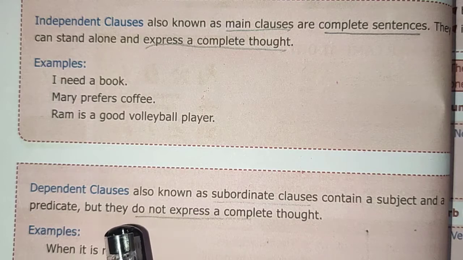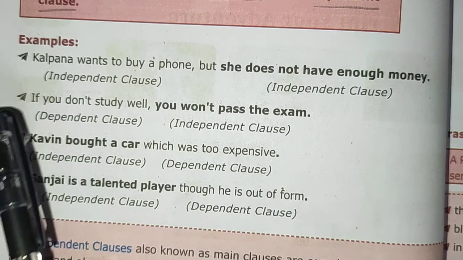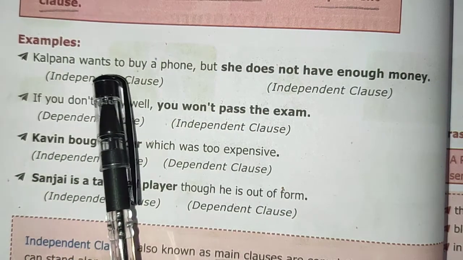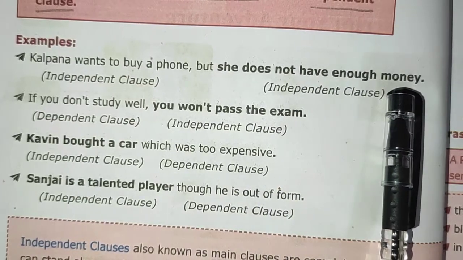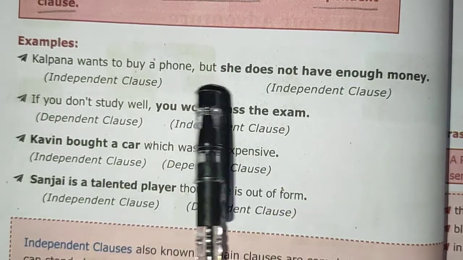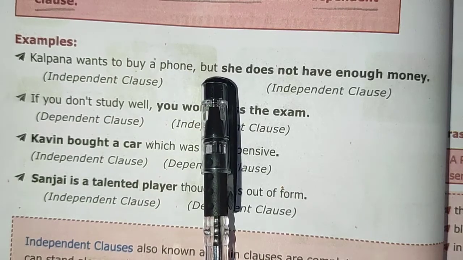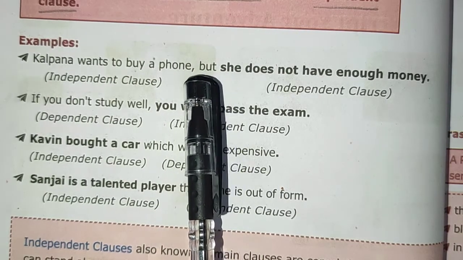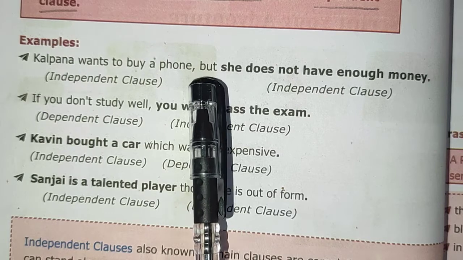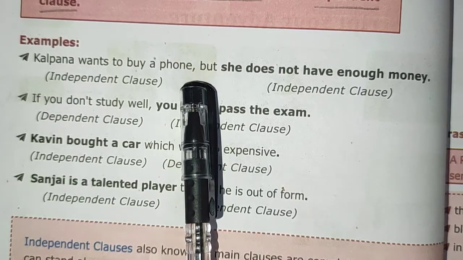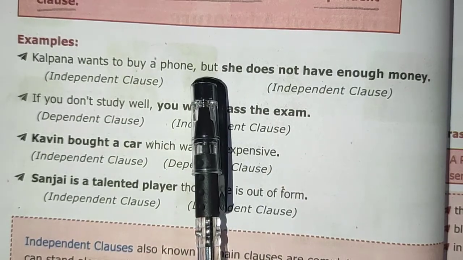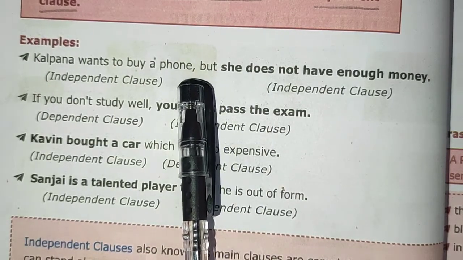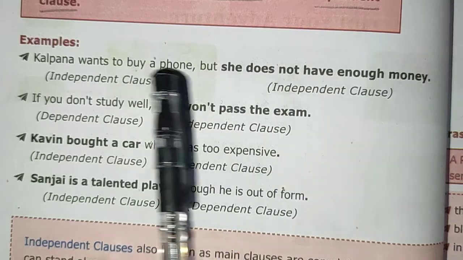Let us see a few more examples. First example, Kalpana wants to buy a phone, but she does not have enough money. So let us separate this sentence into two. Where can we separate it? Where there is a comma or else a conjunction. Here in this sentence, but is a conjunction and there is a comma also. So let us separate this sentence into two.